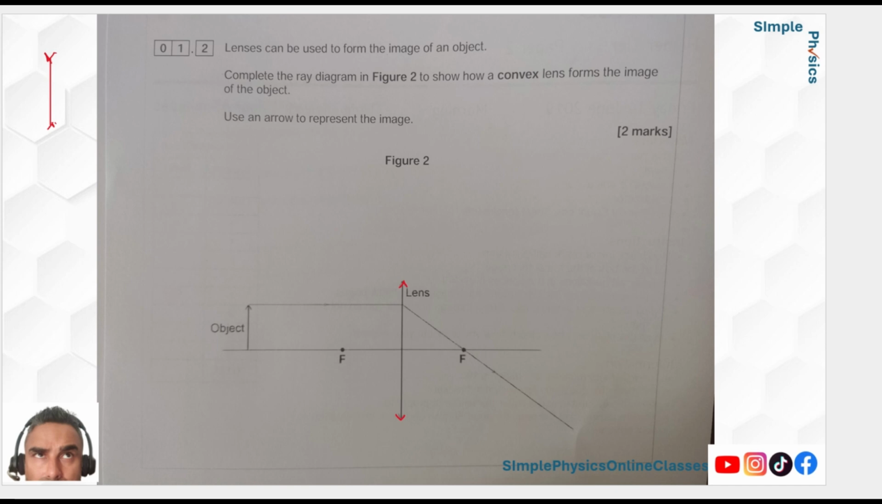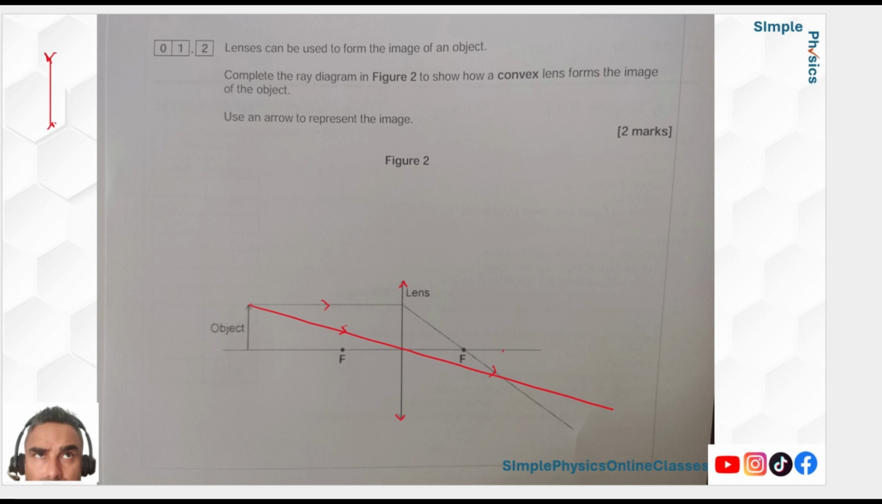So what you do, they've done one of the rays. If I was being totally strict, I'd make sure you draw the arrows for each line. They've missed out one. You've got to draw 2 rays. The one they've drawn is parallel, then goes through the focal point. The other one is from the top of the object straight through the center. So I'm going to draw that one with my ruler. That's really good. And again, what have I forgotten? I've forgotten the arrow.